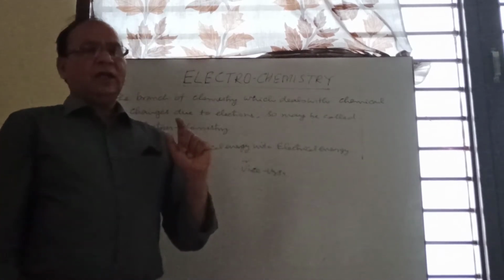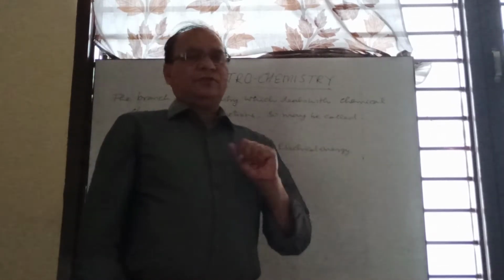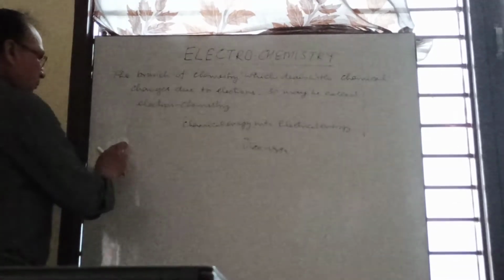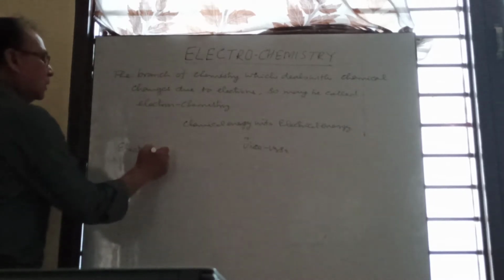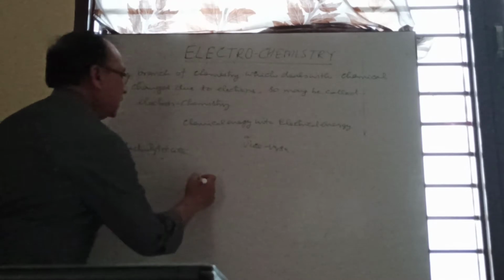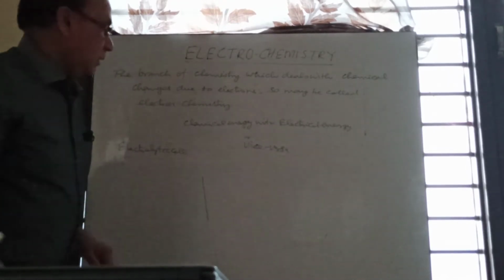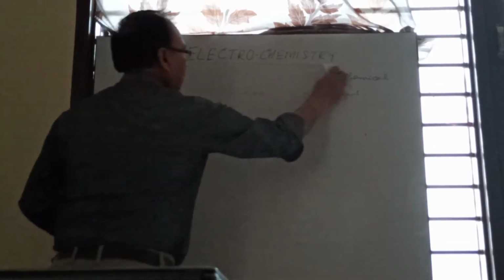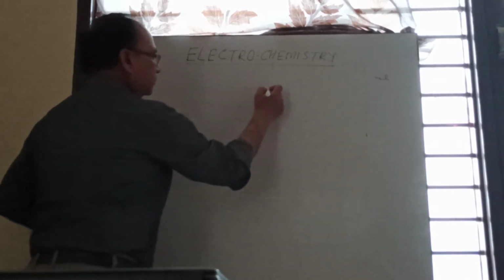This process, in which electrical energy converts into chemical energy, takes place in a cell, in a device. That device is known as an electrolytic cell. So what is the construction of an electrolytic cell? Basically it is a container. This container may be made of glass or of some metal.